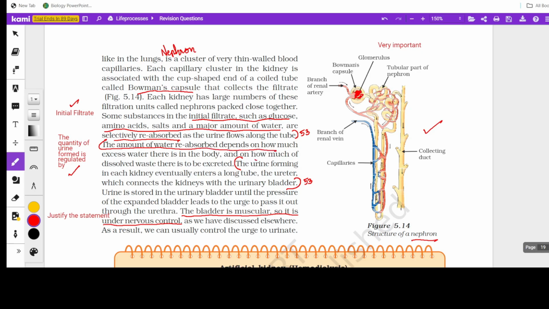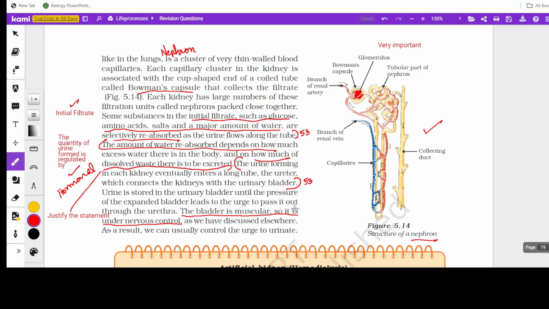Second, how much dissolved waste is there to be excreted. But one more, a hormonal factor, is also there. Please do remember that a hormonal factor also has an impact on the quantity of urine formation.